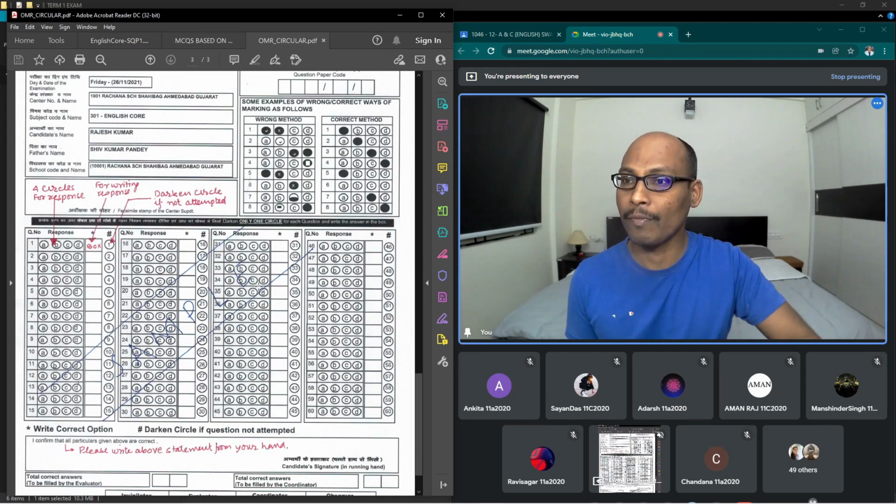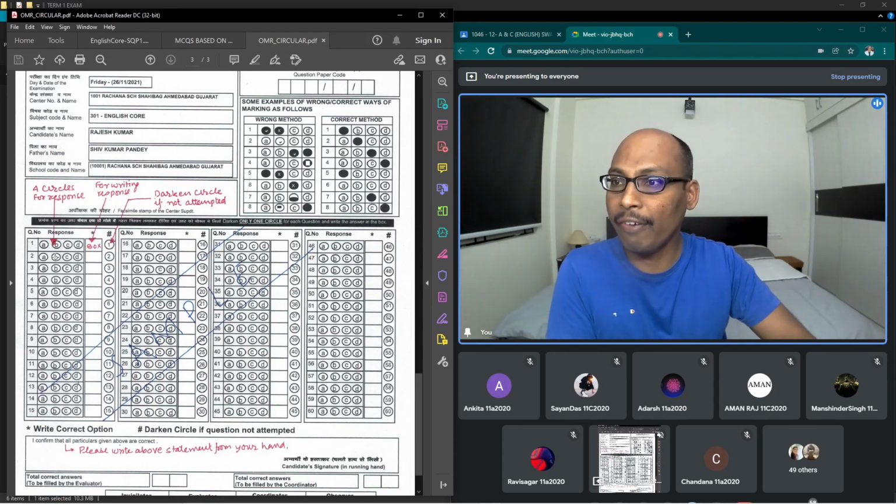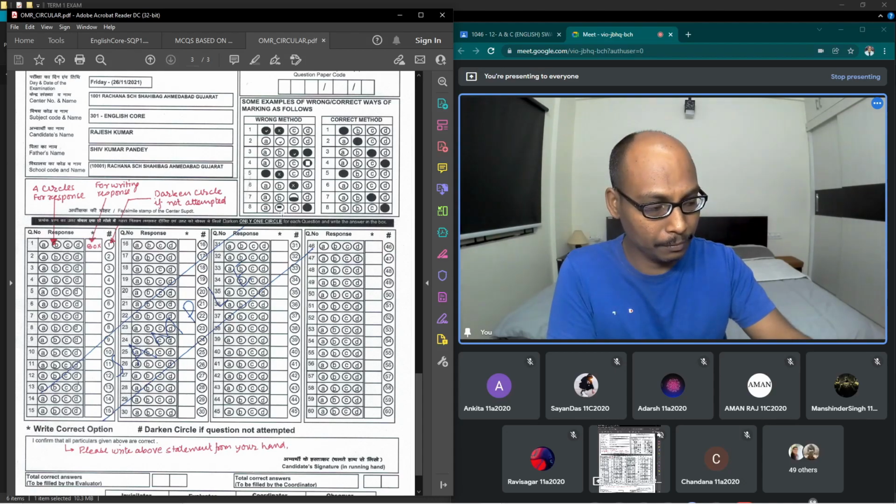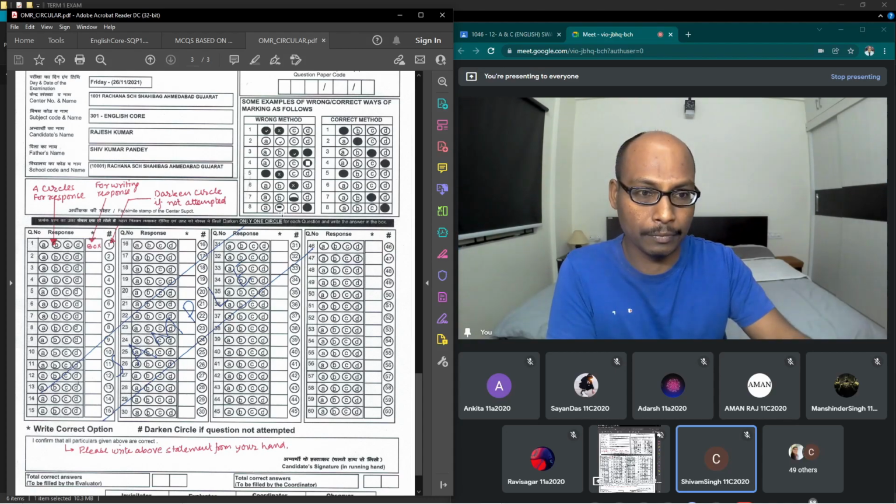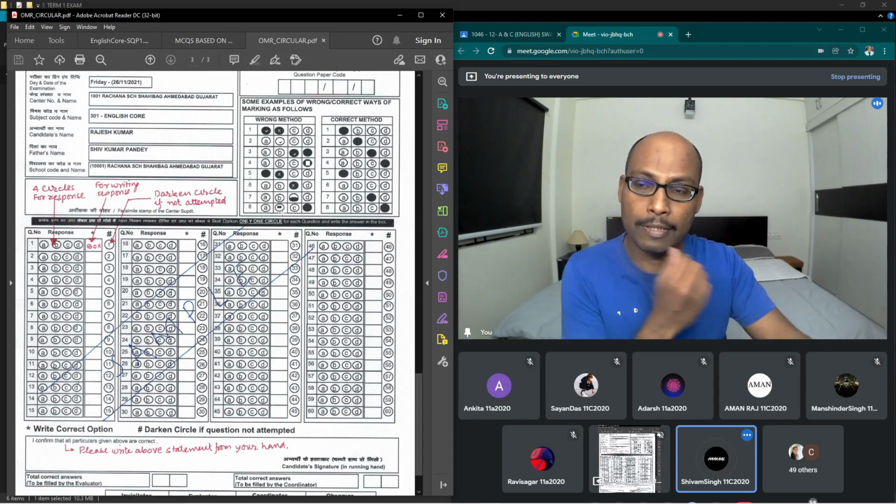Now look here. This is a circle for response, correct? You have circled option B, and for writing, you have written option B. Darken the circle if not attempted. What will happen? You have written option B, written the answer also option B, and then you have darkened the circle. What will happen in that case? So it will not be taken into consideration. Is it correct?